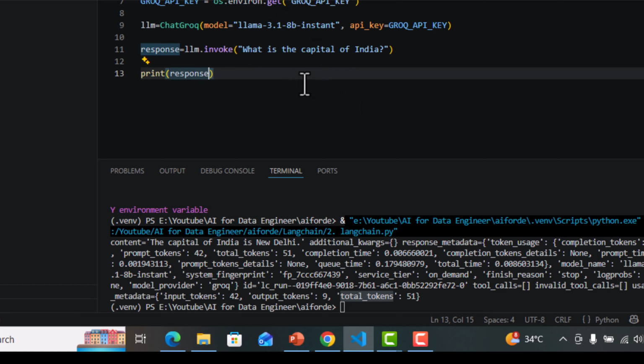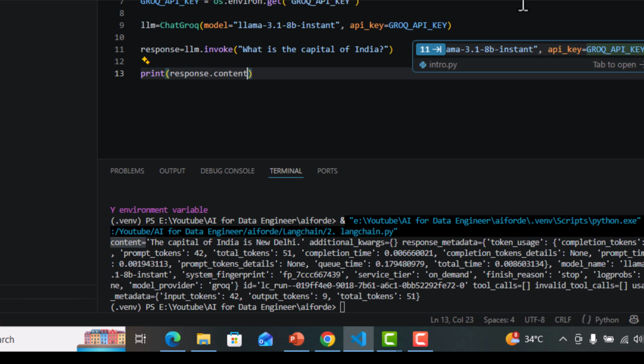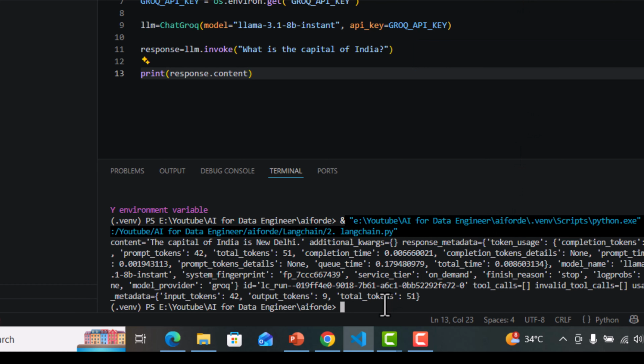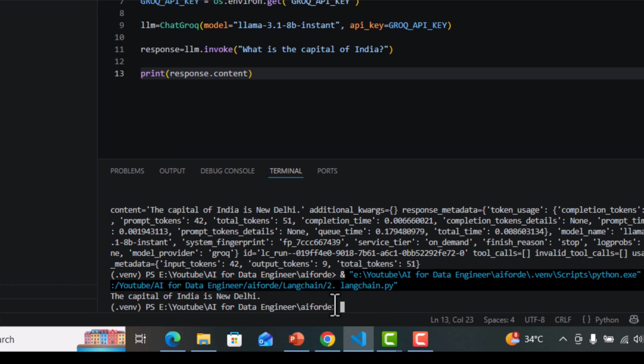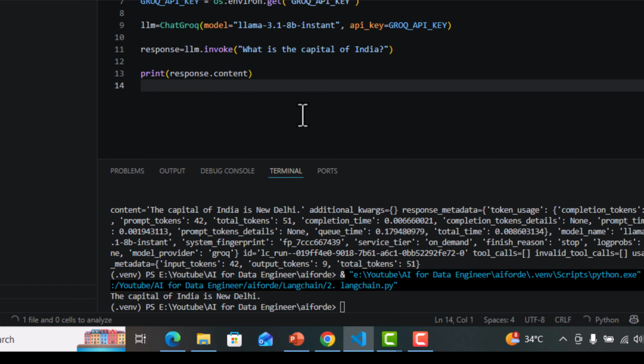Instead of showing everything from here, we can simply extract only the content part. How can we get only the content? response.content. Let me save this and rerun the pipeline, and the output this time will show only the content. You can see the content, that the capital of India is New Delhi. This is the way by which you can interact with your LLM, get the outputs from the LLM, and pass the inputs from your user.